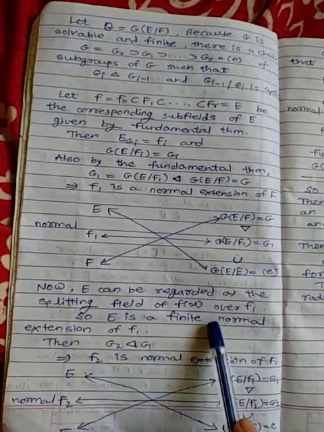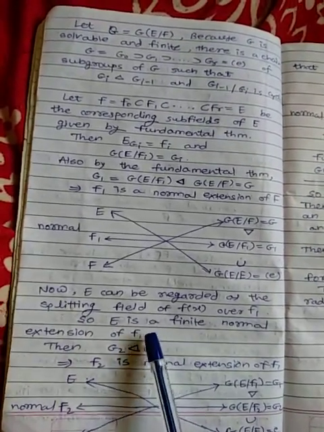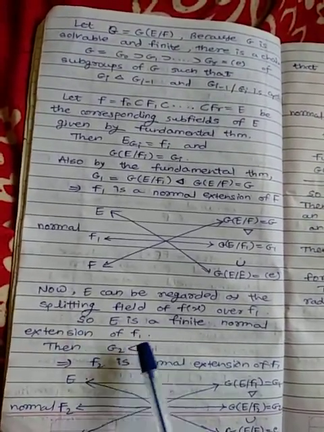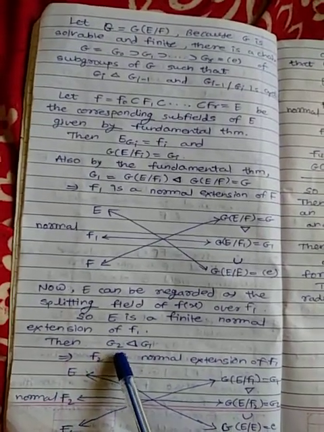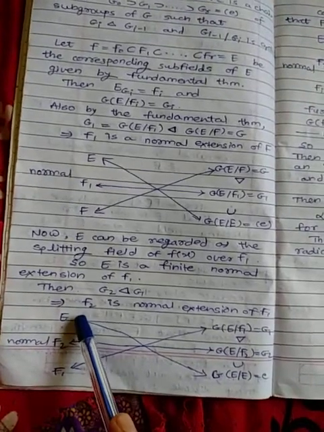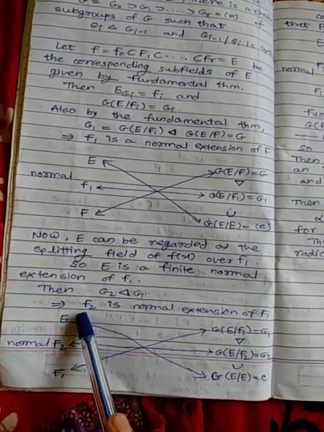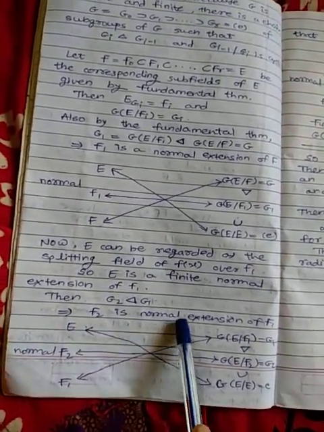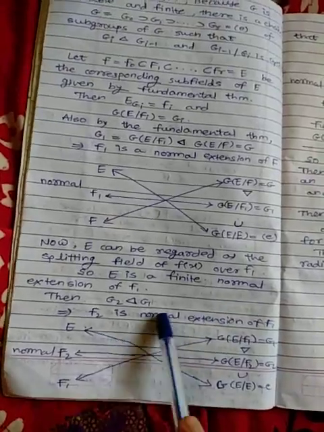So E is a finite normal extension of F1. Then G2 normal in G1 implies that F2 is a normal extension of F1. This is given.